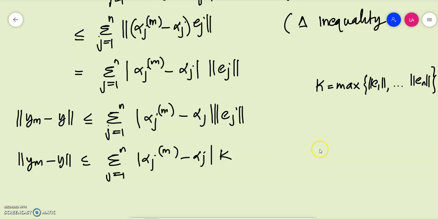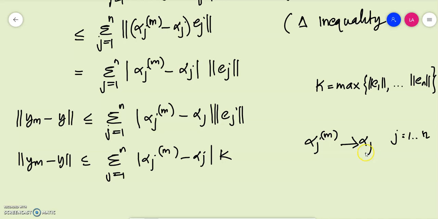Since we have assumed that alpha jm actually converges to alpha j, we have given that for every j from 1 to n. So we can clearly write it as modulus of alpha jm minus alpha j should be less than any number, less than epsilon. Okay.